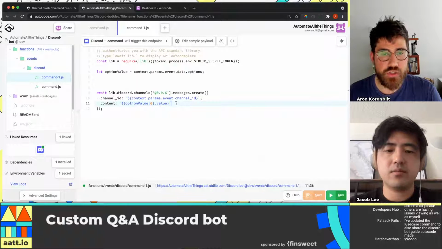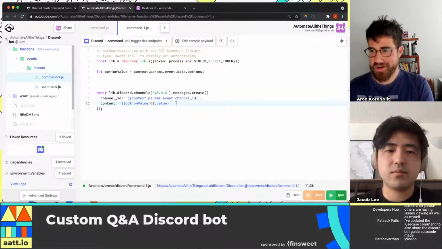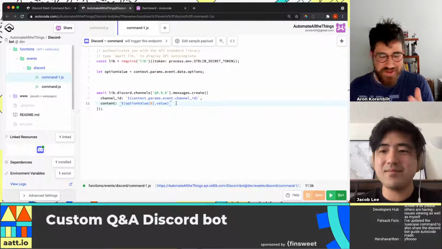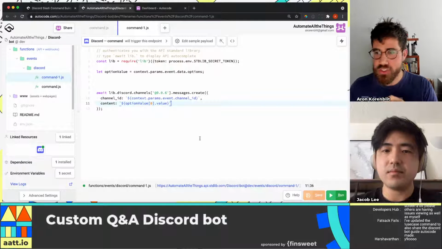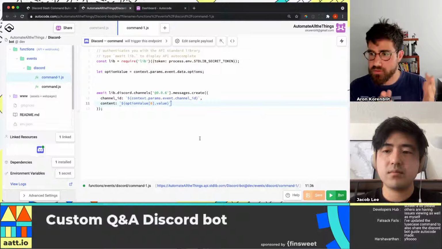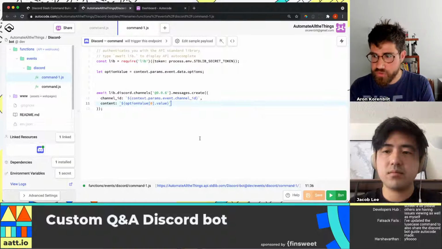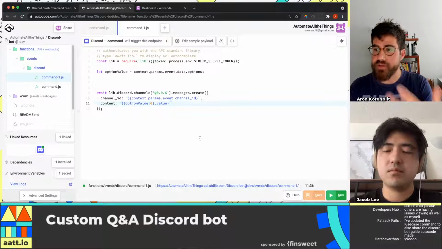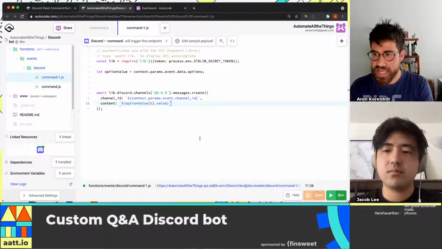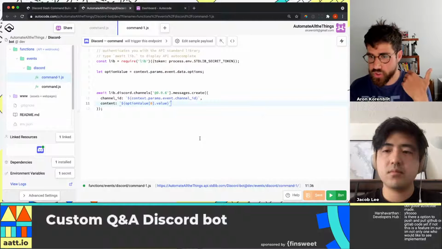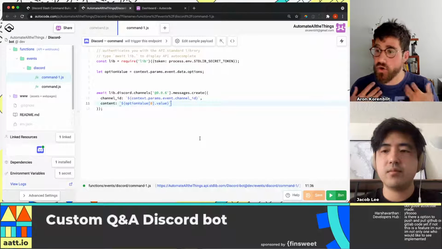Okay, got it. So now maybe I'm speaking as a noob here, and correct me if I'm wrong. What we want to do is have an array of questions answered, an array of objects where there's the question and then the answer. And then we want to search option 0 dot value in that array to find which question the user is asking. If we do find it, return the answer. If not, return like, hey, that didn't work. Exactly.